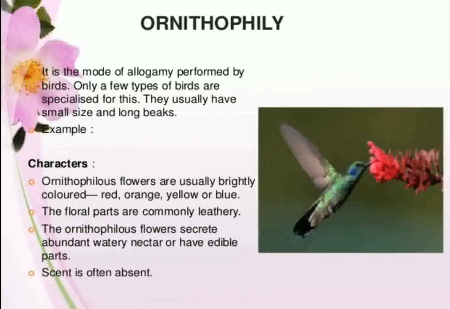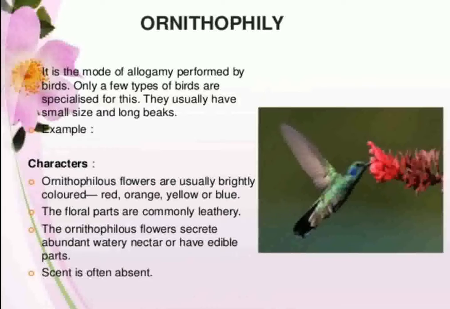Now, the characteristics of the flowers which undergo pollination with the help of birds: they are usually brightly colored like red, orange, yellow, blue, etc. The floral parts are commonly leathery.